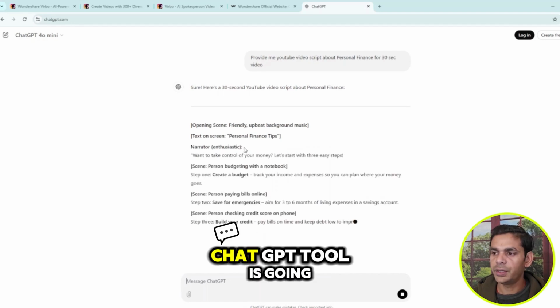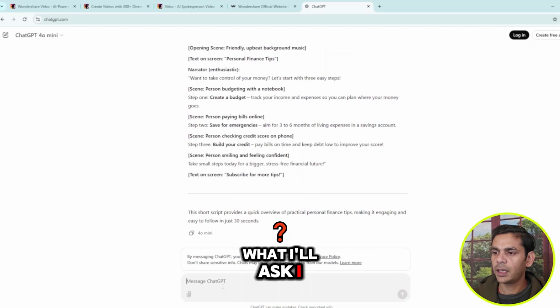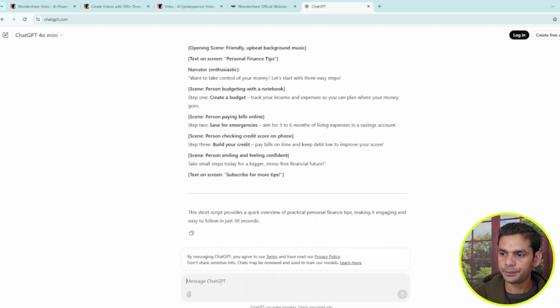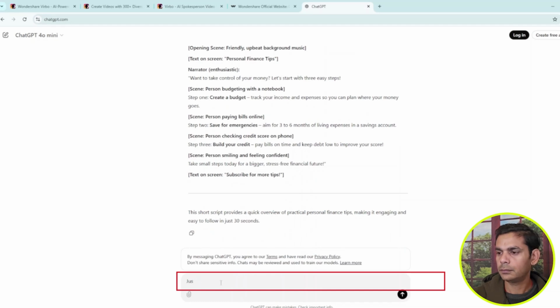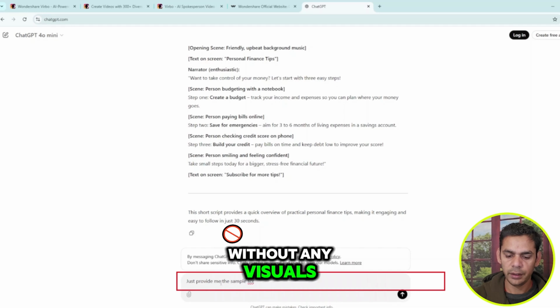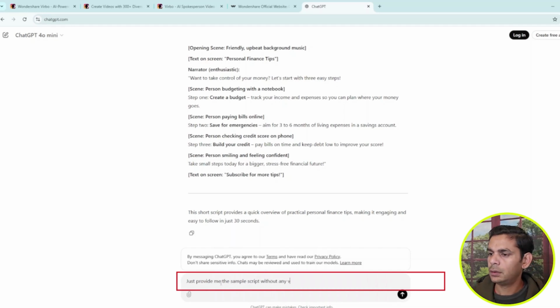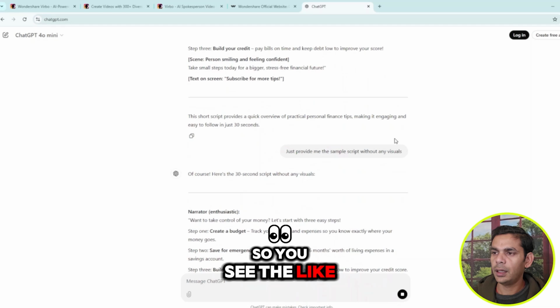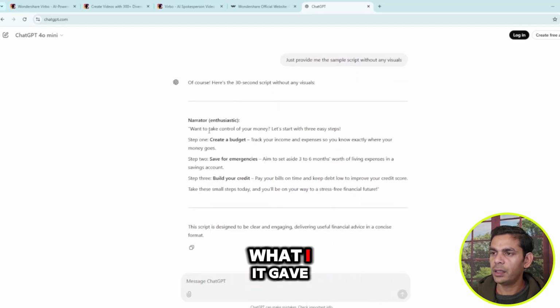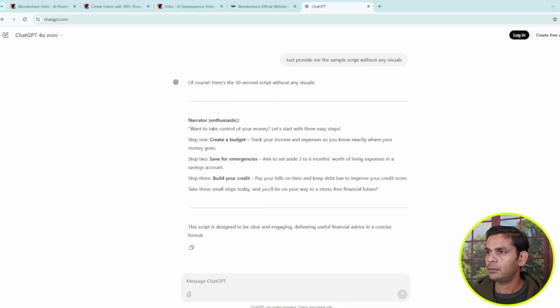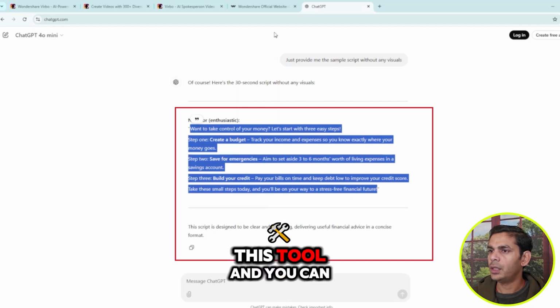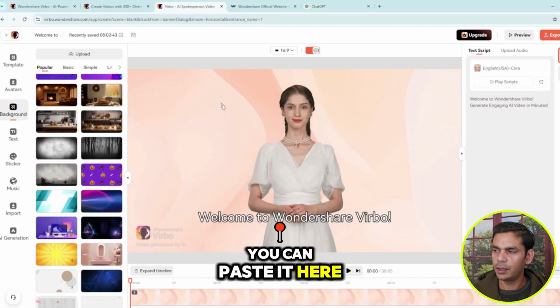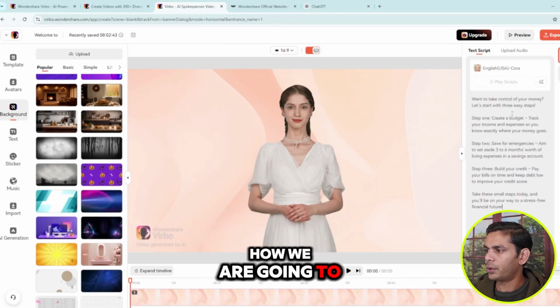This ChatGPT tool is going to give you this kind of thing. So I will ask it to give me just the sample script, without any visuals. You see, we don't want any kind of visuals now, so it gave me exactly the script. I will copy this script, come here in this tool and paste it here, and we are going to use it later on. How we are going to use it, I will tell you.